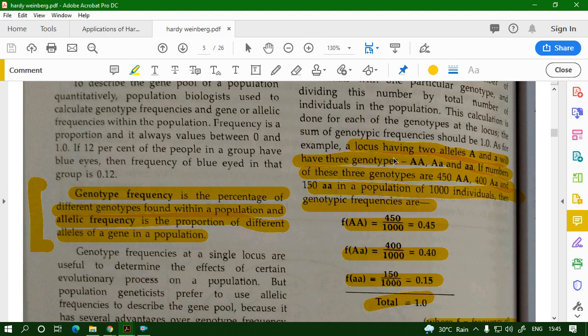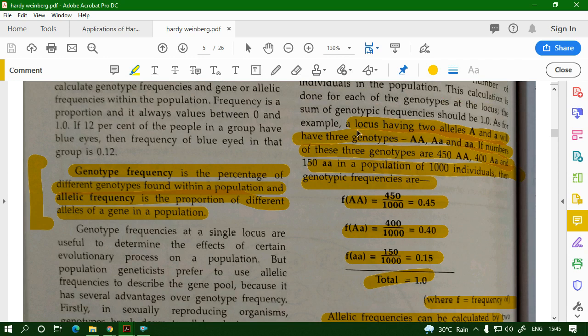So consider the example, a locus, say for eye color or whatever, having 2 alleles, capital A and small a. They will have 3 genotypes. We know this: capital A capital A, capital A small a, and small a small a. Now say the total number of individuals in the population is 1000, and 450 of them are AA, 400 of them are Aa, and 150 of them are aa.